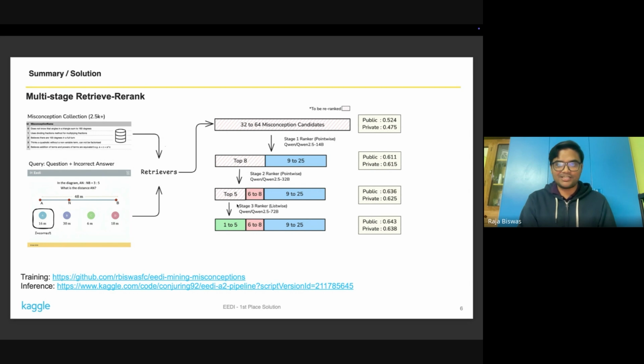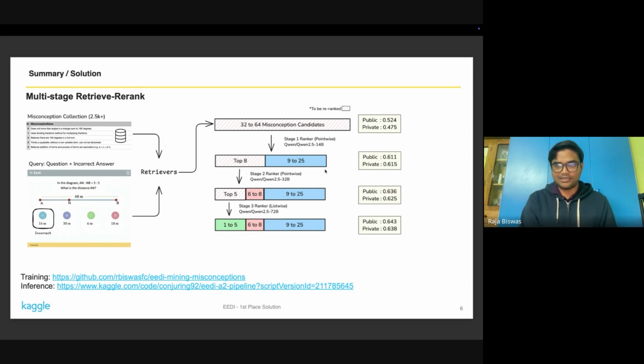Then for the next stage, it would go to an upgraded re-ranker model, which is a 32 billion parameter model. Now it doesn't have to process all of the misconception candidates. It would just look into top 8 given by the previous stage, and it would shortlist top 5 among them. And finally, I have the most capable model, which is a 72 billion fine-tuned Qwen model. It would look into top 5 and it would produce the final ranking.